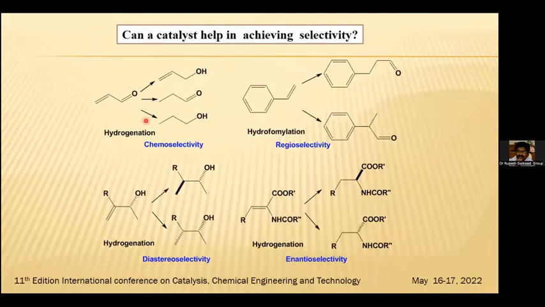Selectivity is always an important factor. In hydrogenation reactions, chemoselectivity has to be achieved. In hydroformylation, regioselectivity has to be achieved. In asymmetric hydrogenation reactions, diastereoselectivity and enantioselectivity have to be achieved. And why is selectivity important? We will just take one example and then go ahead.